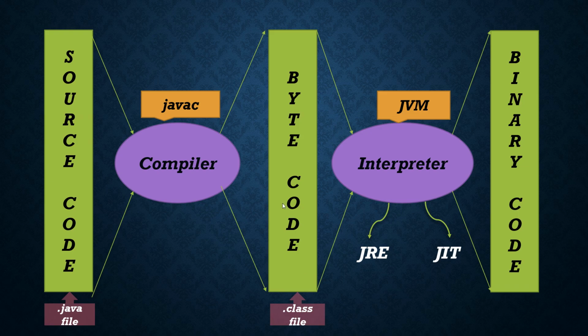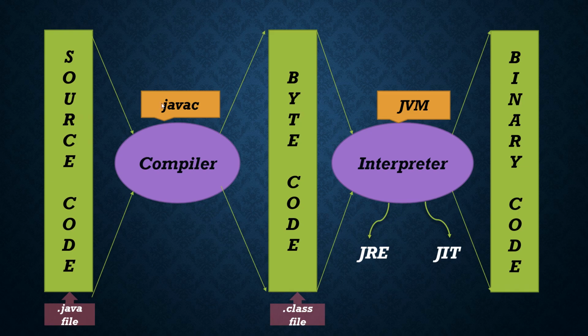Here we can see compiler and interpreter. Each and every programming language will have a compiler and interpreter. These are normal terms every programming language can have. But what is the Java programming language compiler? That is Javac. What is the interpreter of Java? That is the JVM. These are specific terms only for Java, not for every programming language. But compiler and interpreter will be there for every programming language.